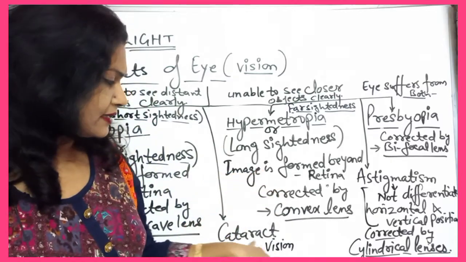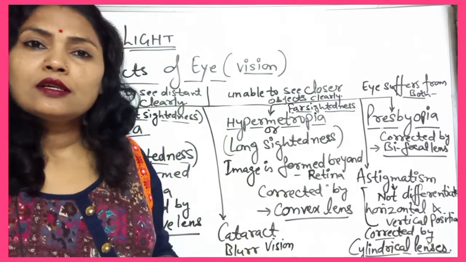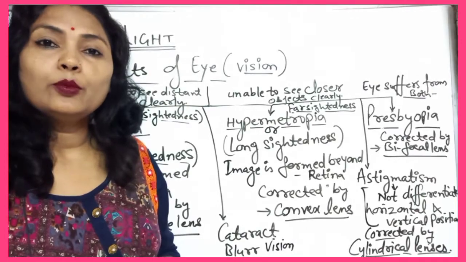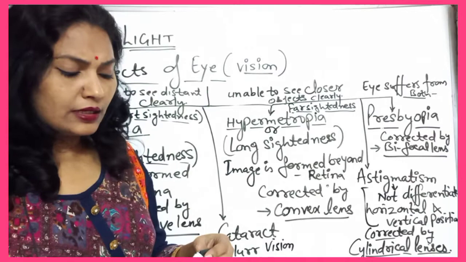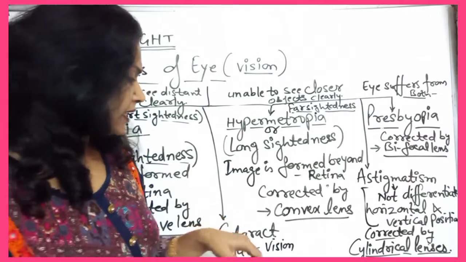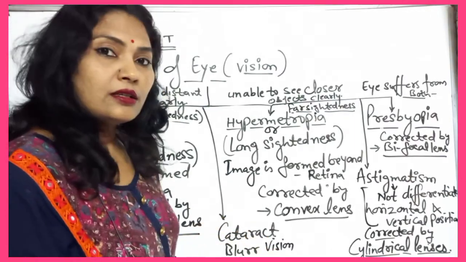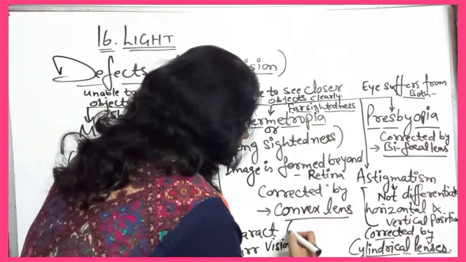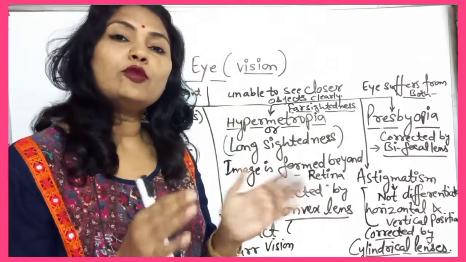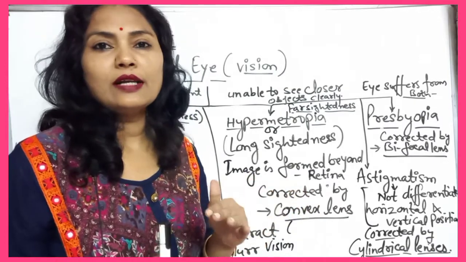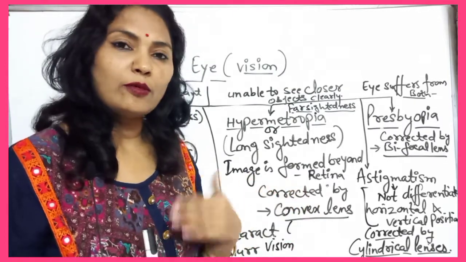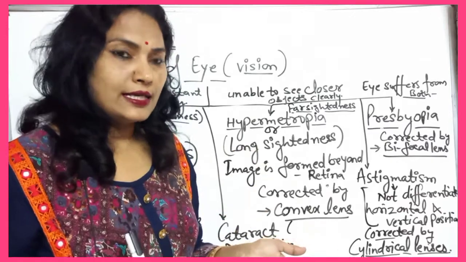Next, cataract. Cataract is also known as motiabind. In that, blur vision means the lens becomes cloudy, and it can be corrected by surgical operation. That layer will be removed by surgery, or maybe the lens will be transplanted, an artificial lens will be transplanted by removing the cloudy lens.